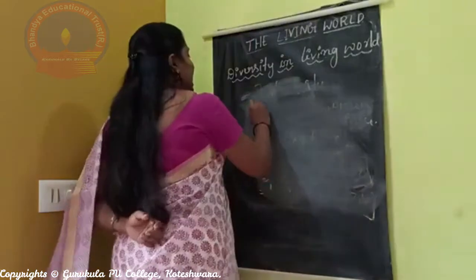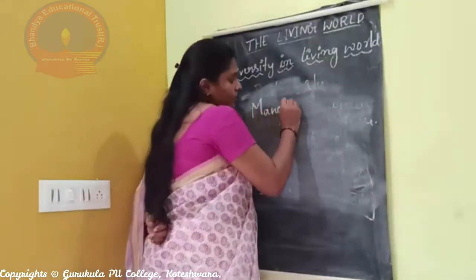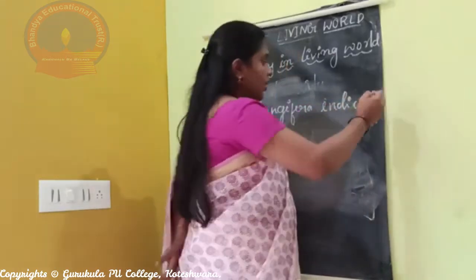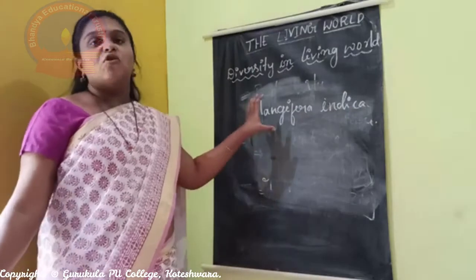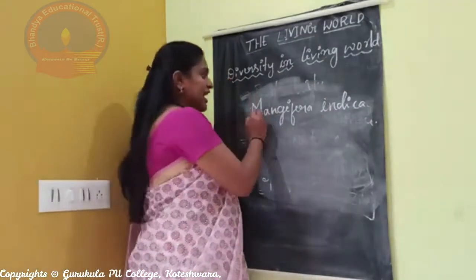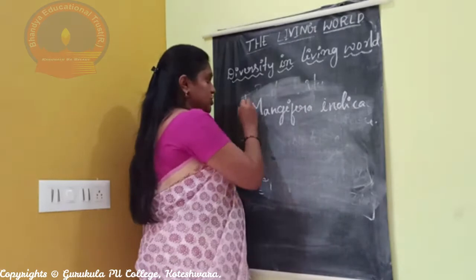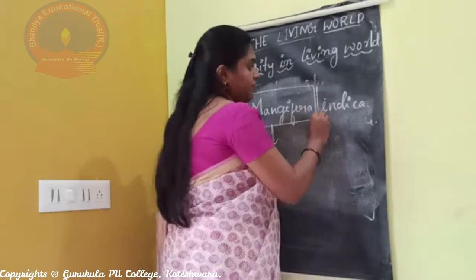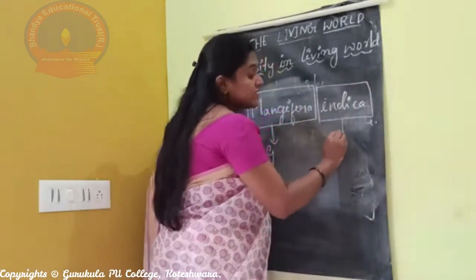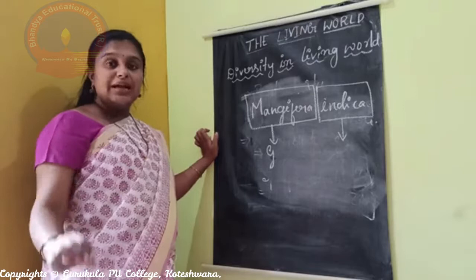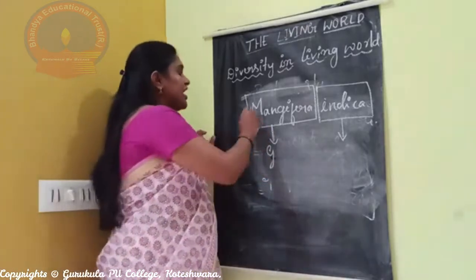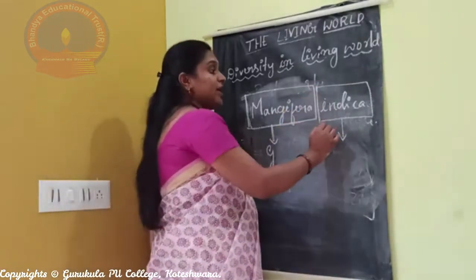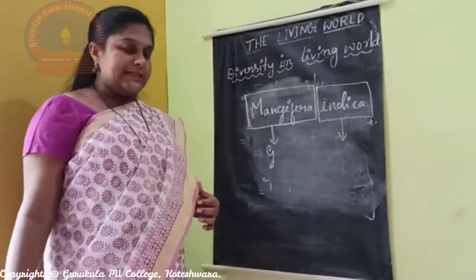For example, I will take Mangifera indica. It is the scientific name of mango. Mango has two words: the first one is called the generic name and the second word is called the specific epithet. Generic name and specific epithet. The generic name represents the genus and the specific epithet represents the species.